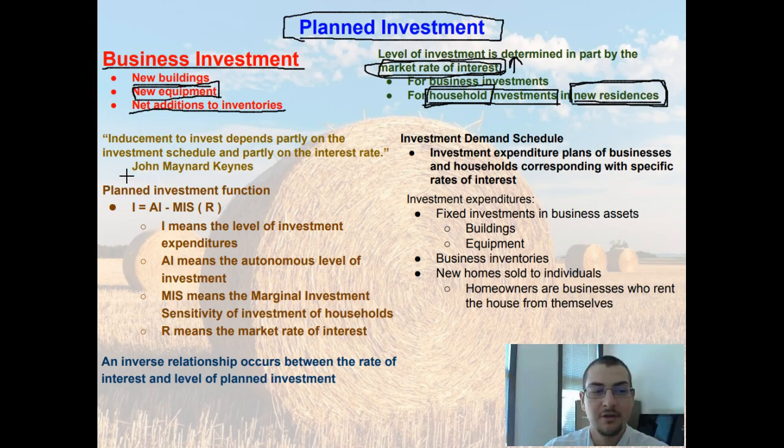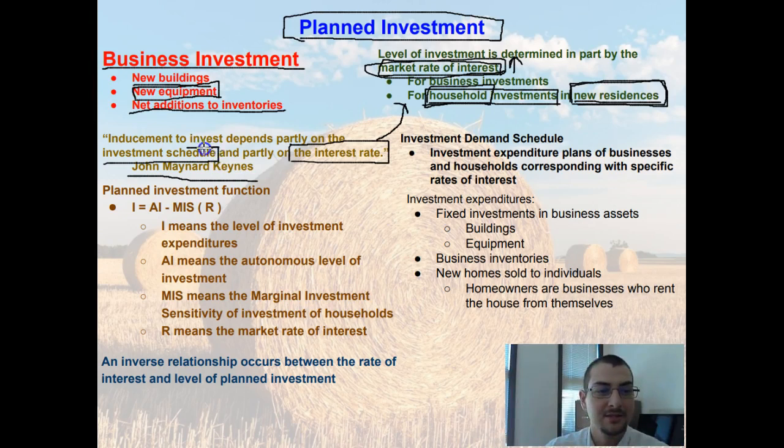So then we have an economist by the name of John Maynard Keynes. He's known for saying that inducement to invest depends partly on the investment schedule and partly on the interest rate. Well, we've already talked about why and how the interest rate will affect the decision to take on investments. Because the higher the interest rate, the higher the cost associated with that particular investment, especially if you're taking out a loan, and the higher the cost, the less likely you are to take out that particular investment.